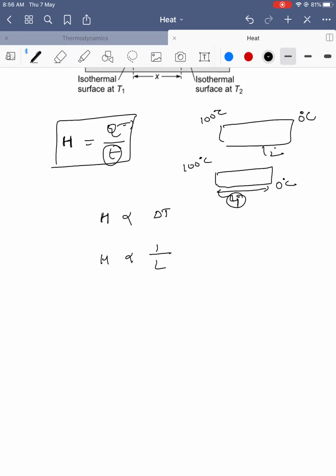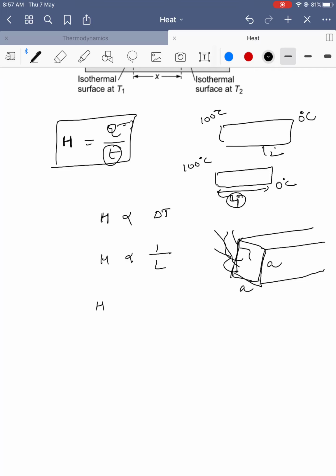Okay? Next, heat transfer and the area. Now you connect it, it's a very important thing. Say the area which is subjected to heat. I am drawing a diagram of a body which is subjected to heat. Say this is an area, side is A, it's a square shape, and heat is given here.